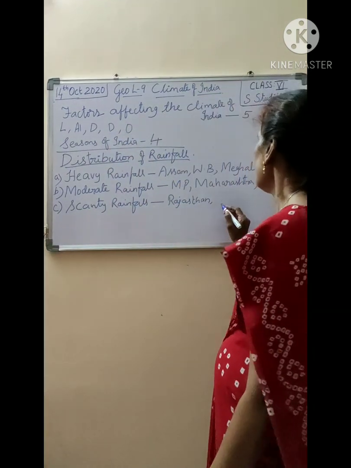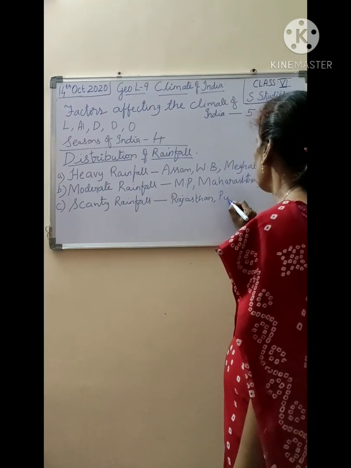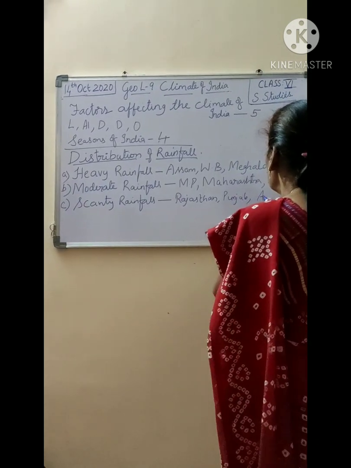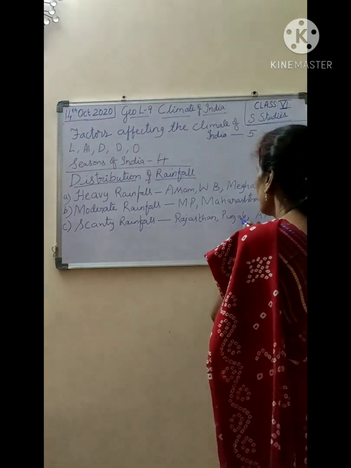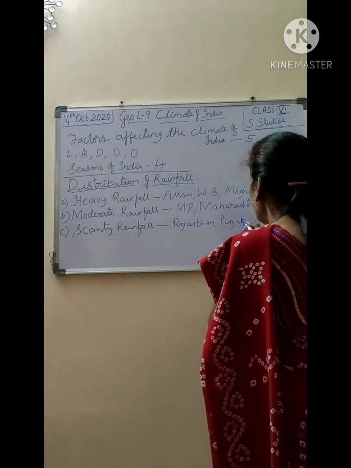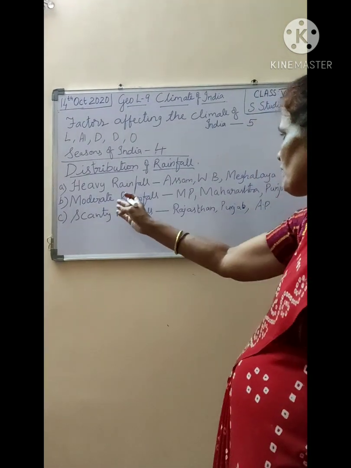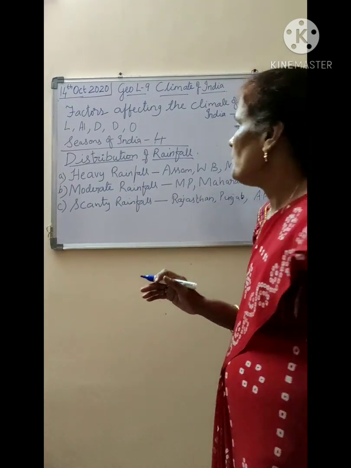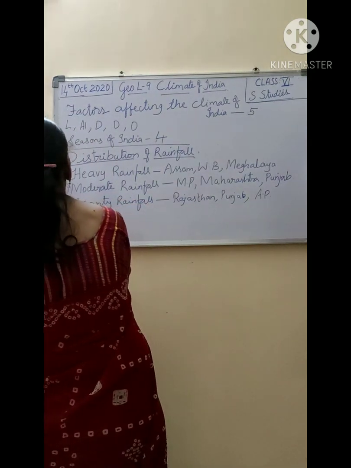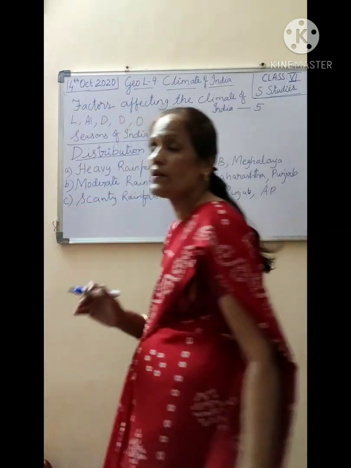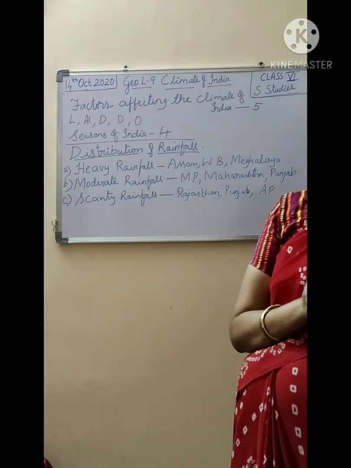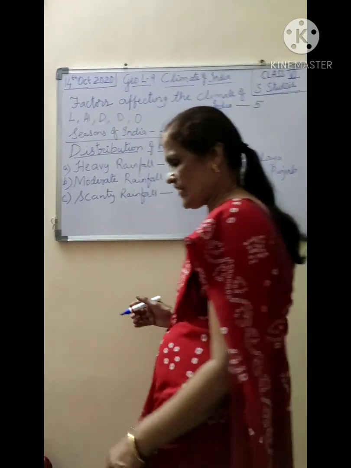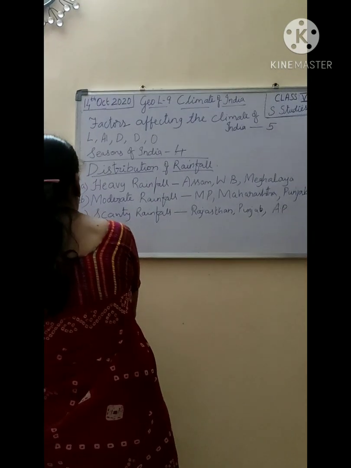Apart from that, some parts of Punjab, some parts of Andhra Pradesh, etc. Not full Punjab, only some parts, because Punjab also has moderate rainfall. So in every state, it is not necessary that the state will have only scanty or moderate. They may be changing. Then we will study about the desert and semi-desert areas.